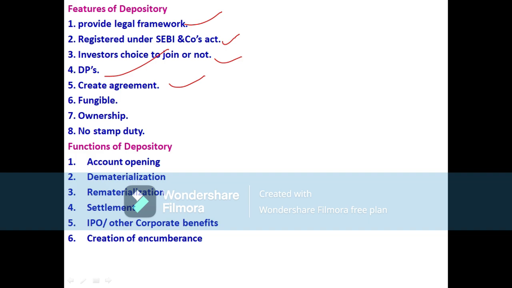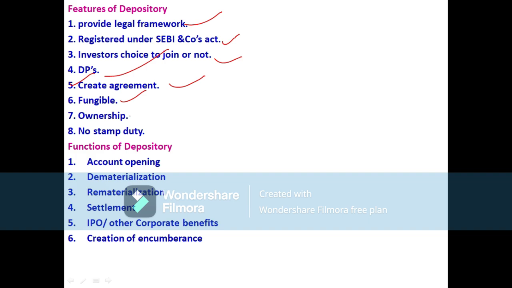Okay, then fungible. As I said before, fungibility means that here securities are fungible. In the previous slide I explained what fungibility means. The count of the number of shares, or the amount, will be the same, but the distinctive characteristics or features may be different.